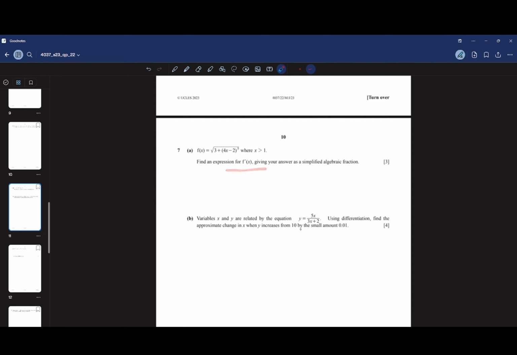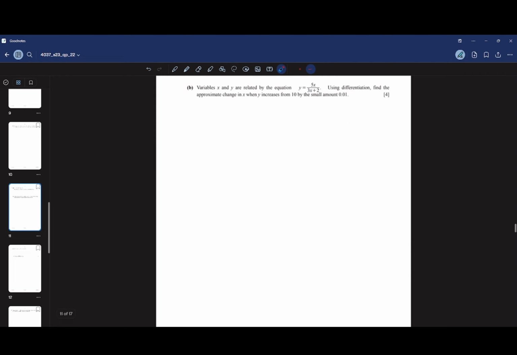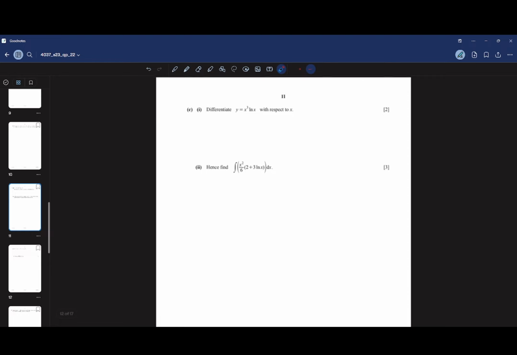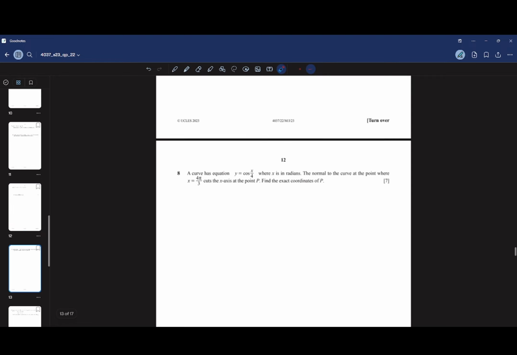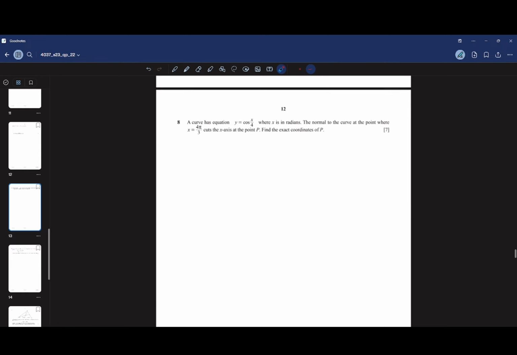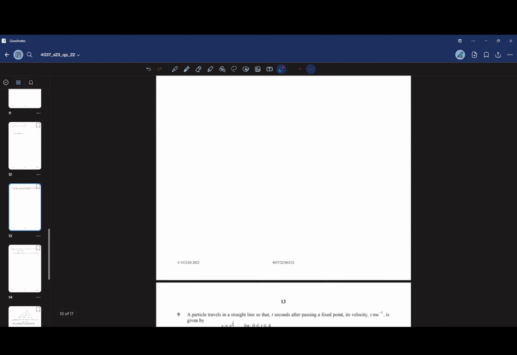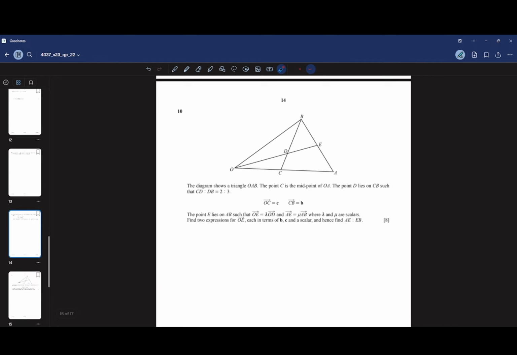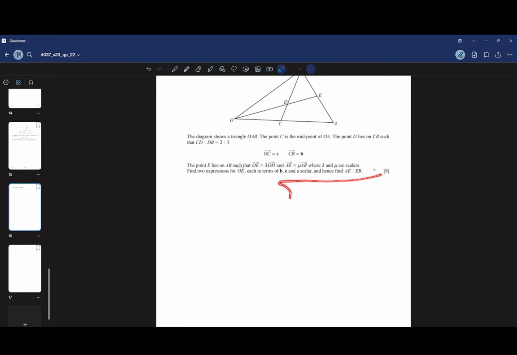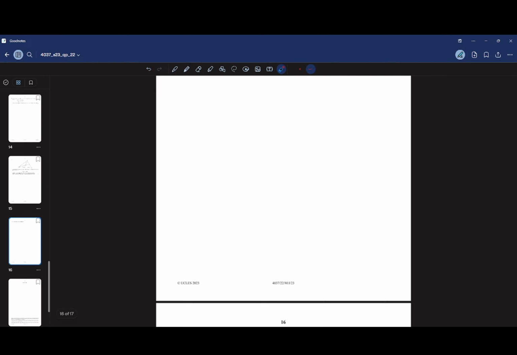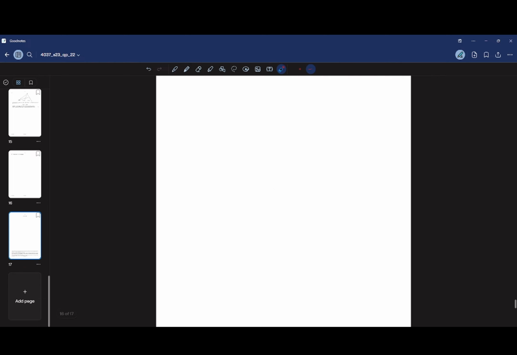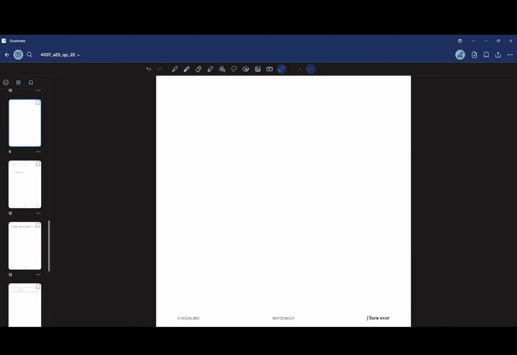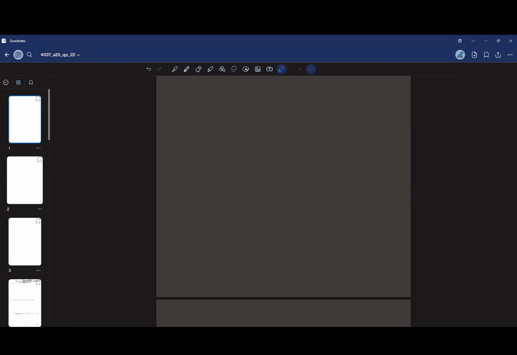No, not functions, differentiation, rate of change. Then comes integration. Then differentiation again. Then kinematics, easy. Then vectors. It is not velocity vector, so it was easy. Velocity vector is also easy, but this paper was generally easy for me, I would say.